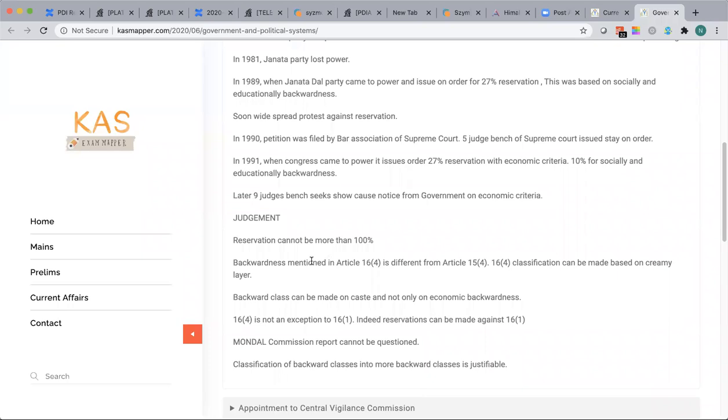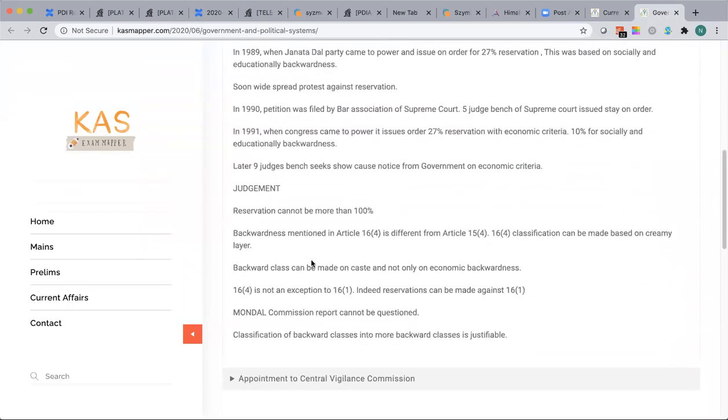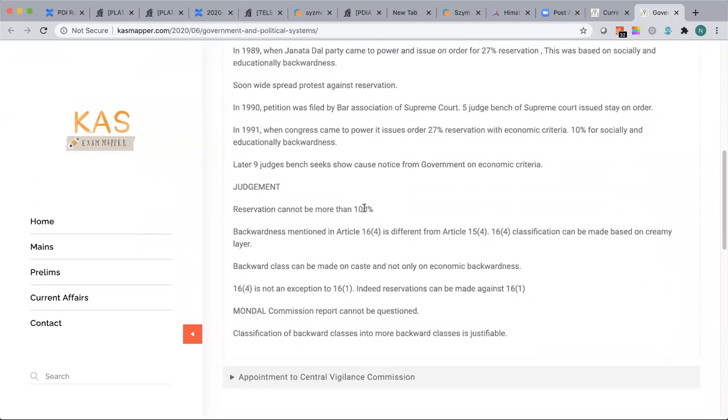They gave a judgment. See, this is not 100%. The first judgment is that reservation cannot be more than 50%. Why can it not be more than 50%? Because we have to balance it. One is that the efficiency of the government system should be sustained, plus we need to give reservation for the deprived classes. So both have to be achieved, right? For that purpose, they made it exactly 50%.